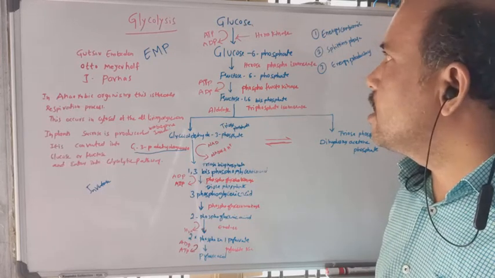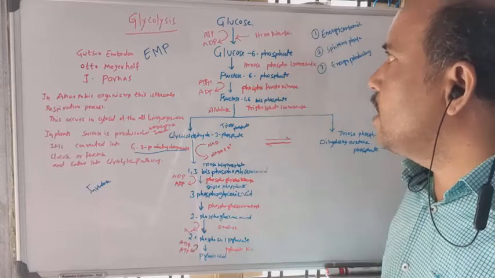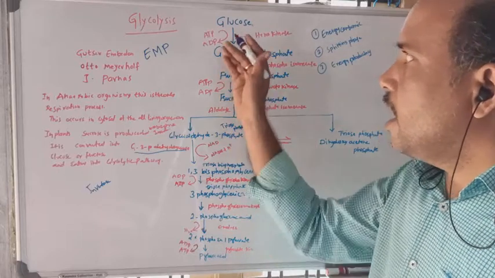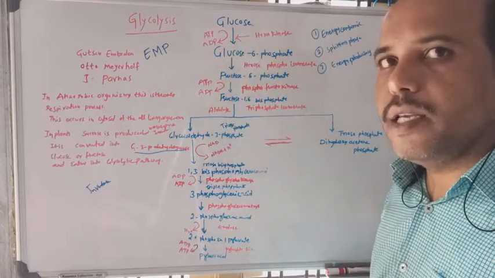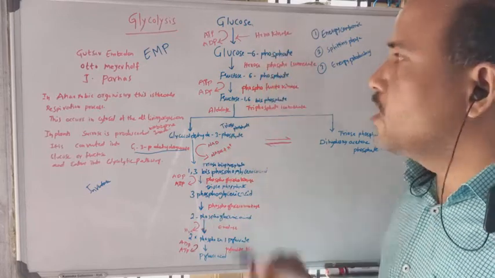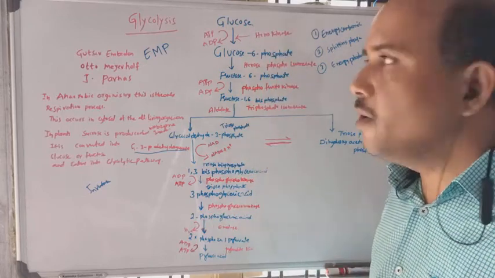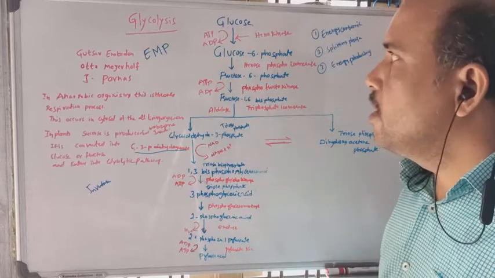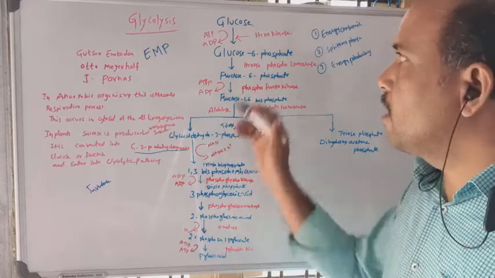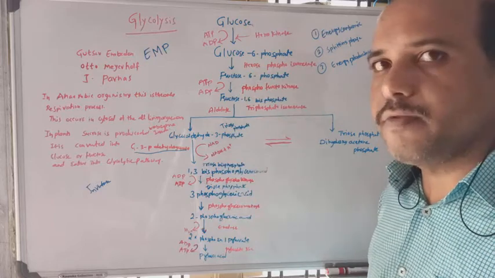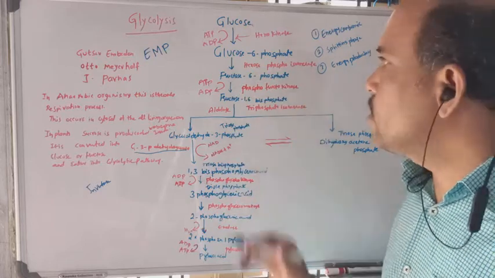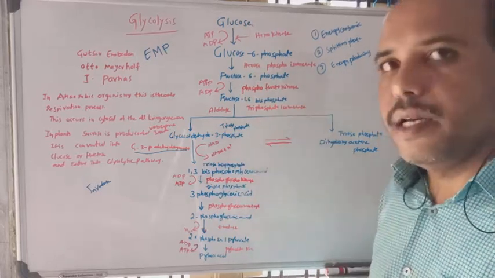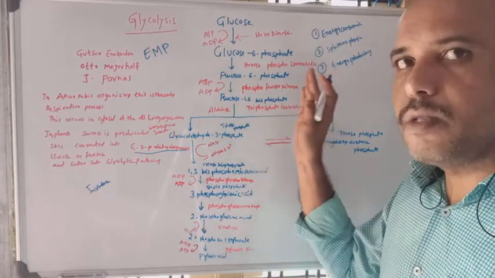When hexokinase acts on this, ATP is consumed here. ATP is converted into ADP. Adenosine triphosphate is converted into adenosine diphosphate. Now the glucose 6-phosphate is converted into fructose 6-phosphate. The enzyme involved here is hexose phosphoisomerase.